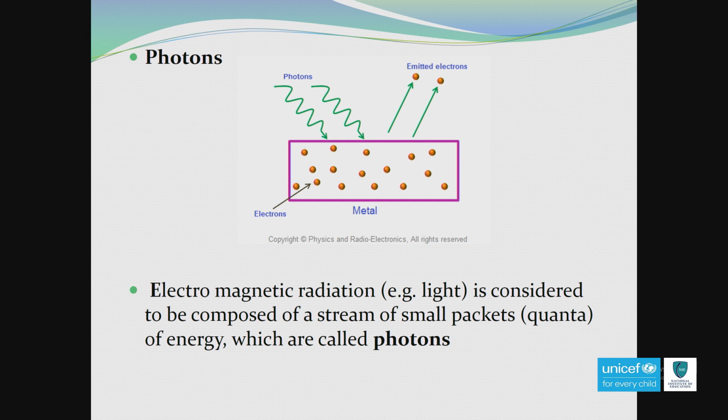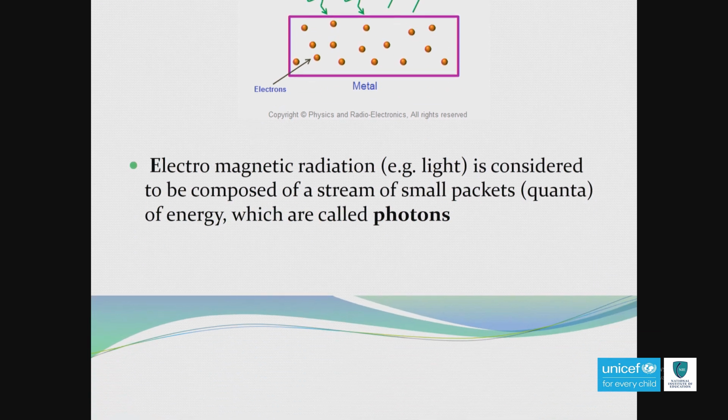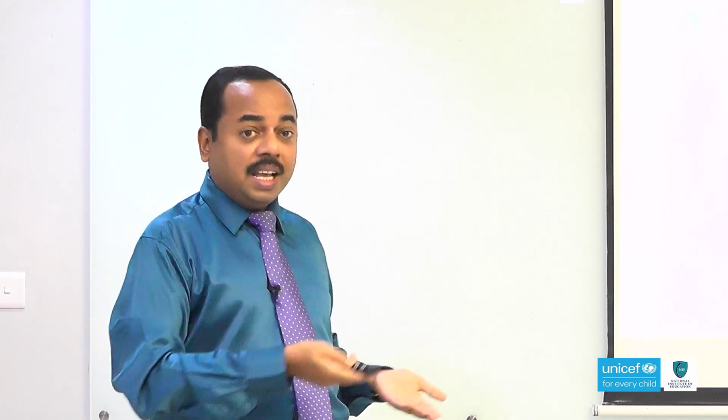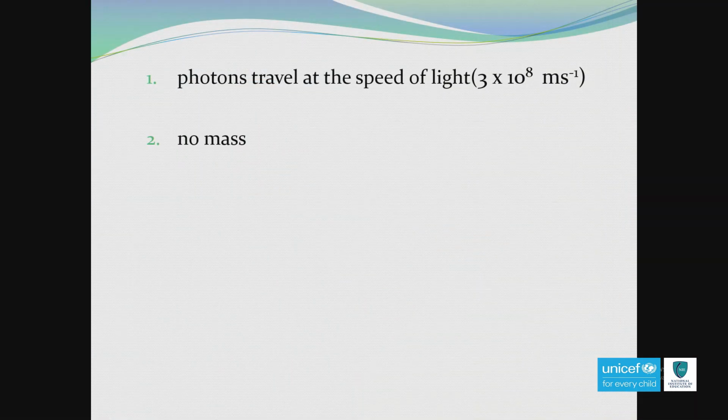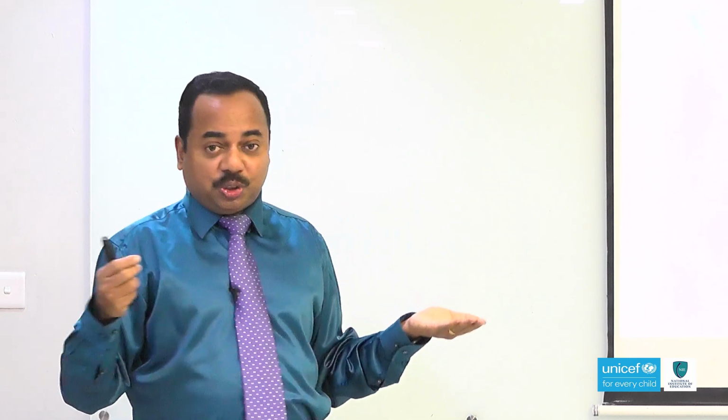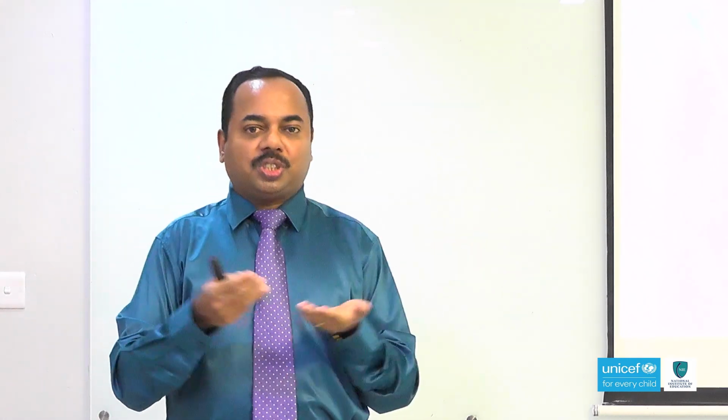What are the properties of this photon? What is the speed of this photon? Of course, I said electromagnetic radiation consists of photons, which means the speed of the photon is the same as the speed of light, that means the speed of electromagnetic radiation. And what is the mass? It has no mass. How about the charge? This photon has no charge. So the nature of a photon: electromagnetic radiation consists of small packets of energy, the speed of the photon is 3 × 10^8 m/s, no mass, no charge.